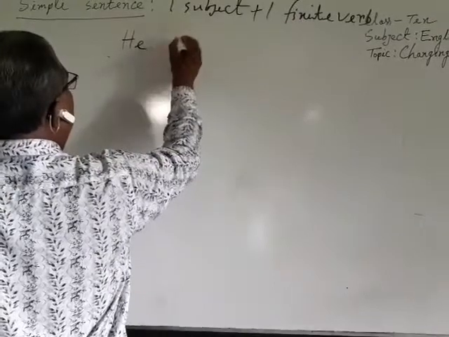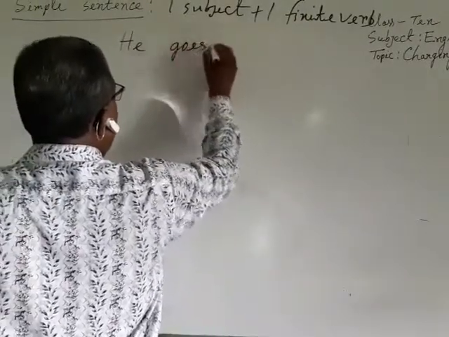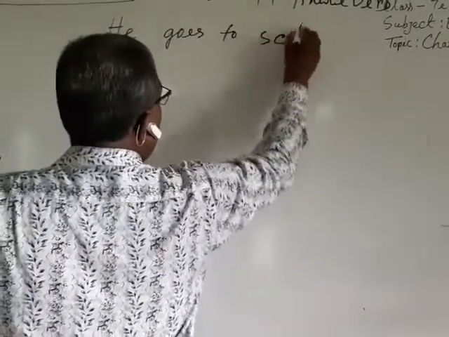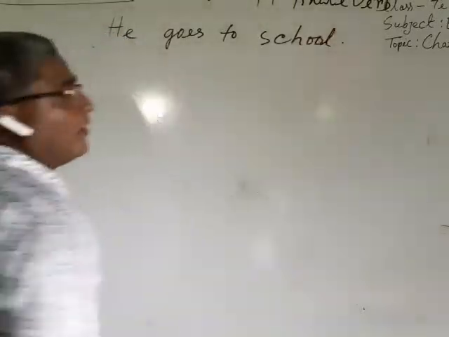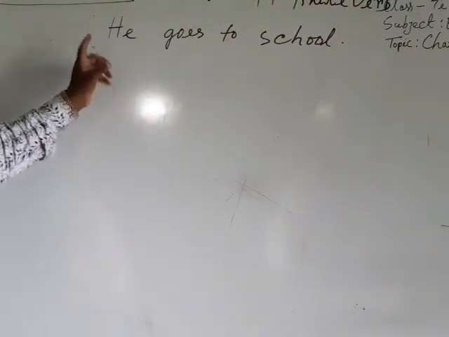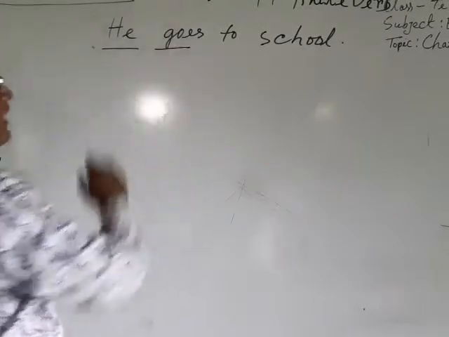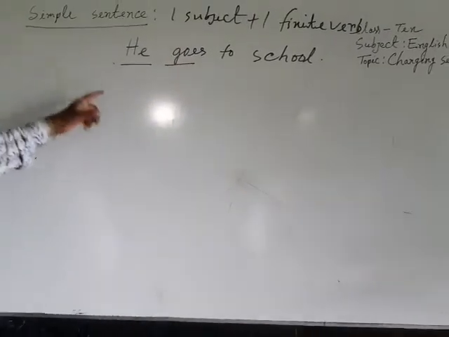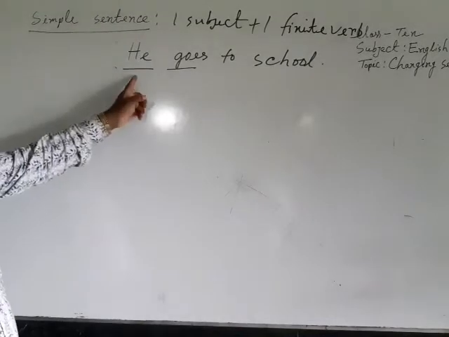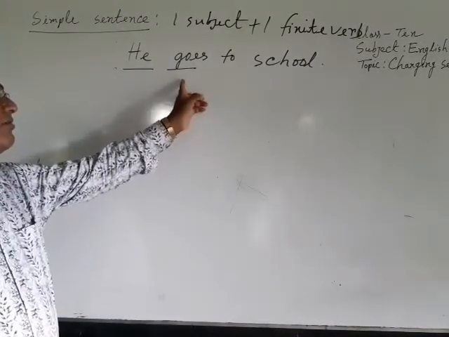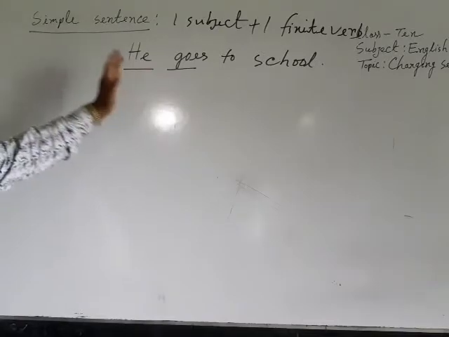He goes to school. We can see that here he is the subject and go is the verb. So we can see that here there is only one subject and one finite verb. This is why it is called simple sentence.